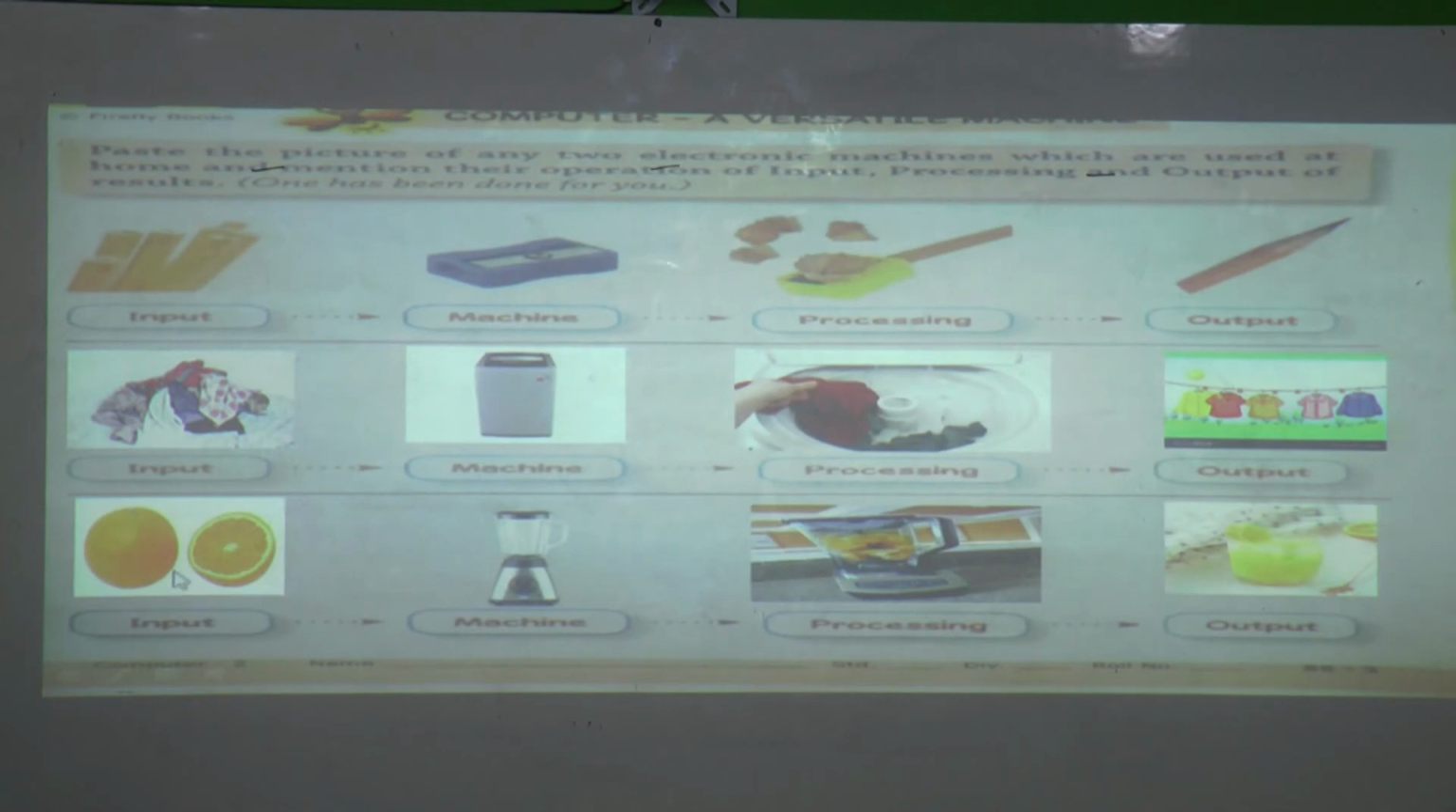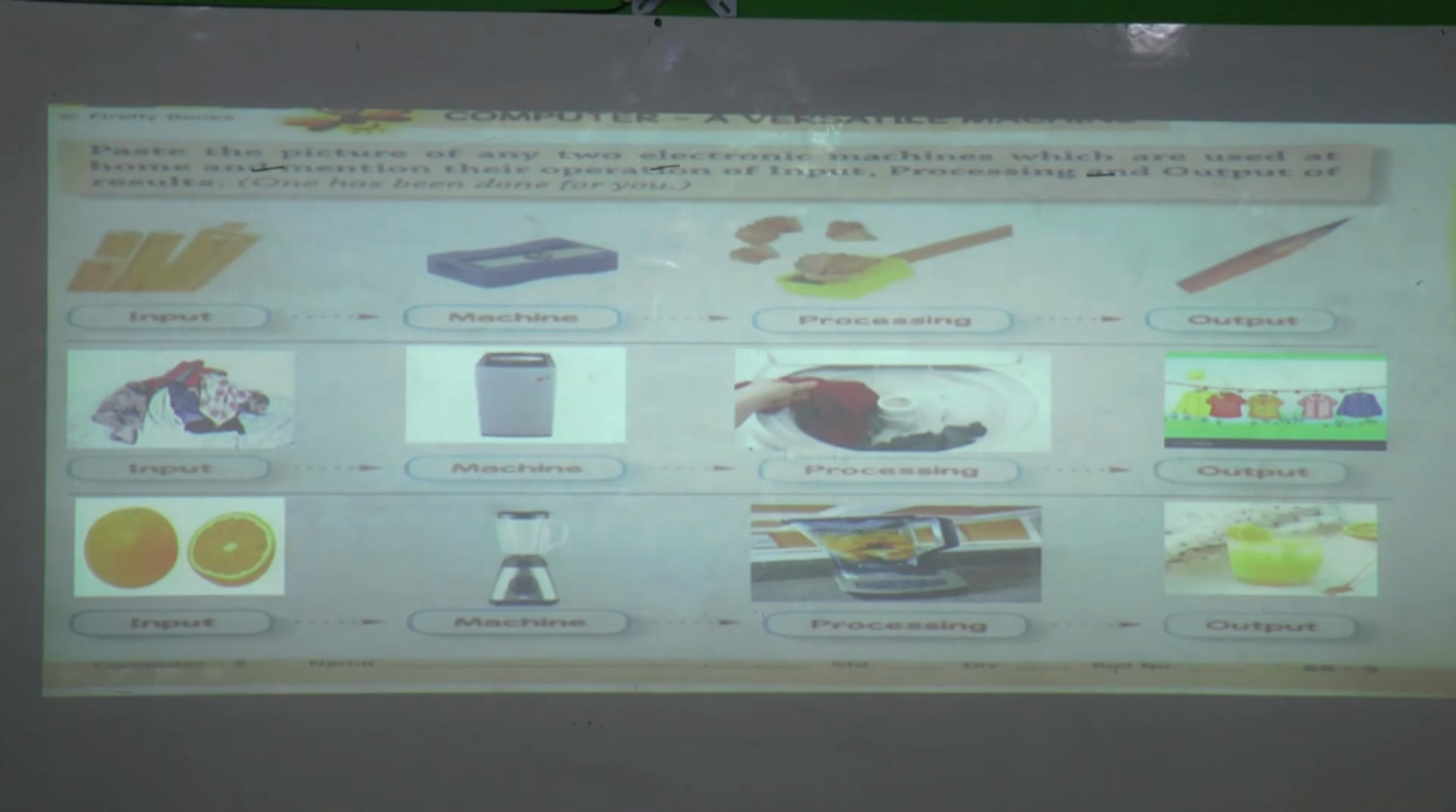Now we will see one more example of a machine, the mixer. Here, orange. Orange is what? Input. And the machine is what? Mixer. If you want to make orange juice, orange is the input and mixer is the machine. When we cut these oranges and put them into a mixer jar, then when we start the mixer, it is processing, and we will get the orange juice. Orange juice is the output.